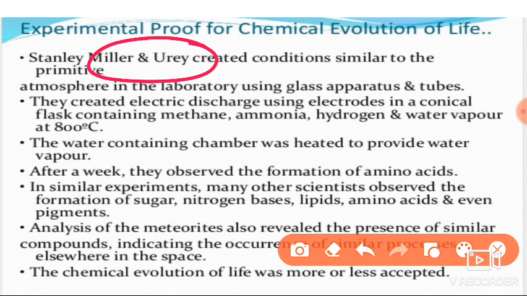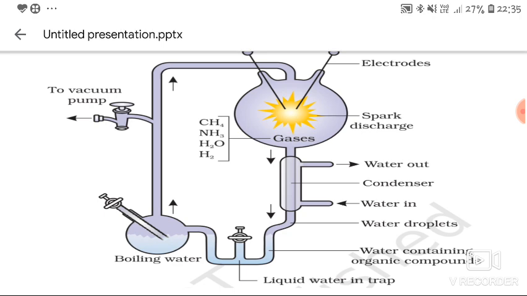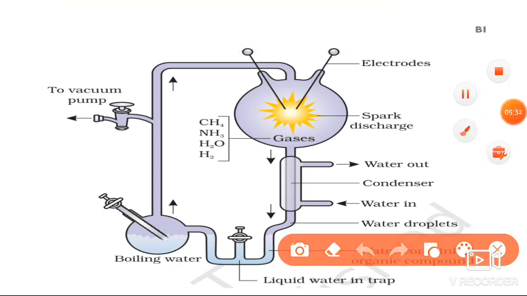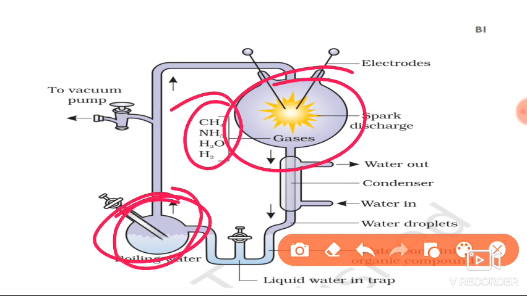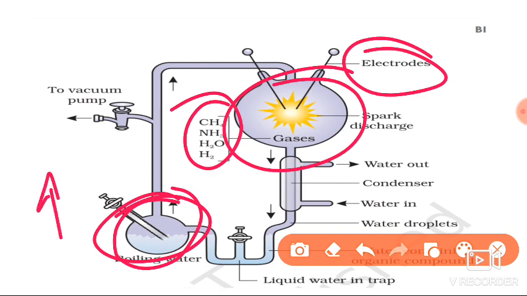This is the experimental setup. They used two flasks. In one flask they took water, and in the other flask they took different inorganic gases, and they connected electrodes. These act as volcanic storms, and they increased the temperature to around 800 degrees Celsius.